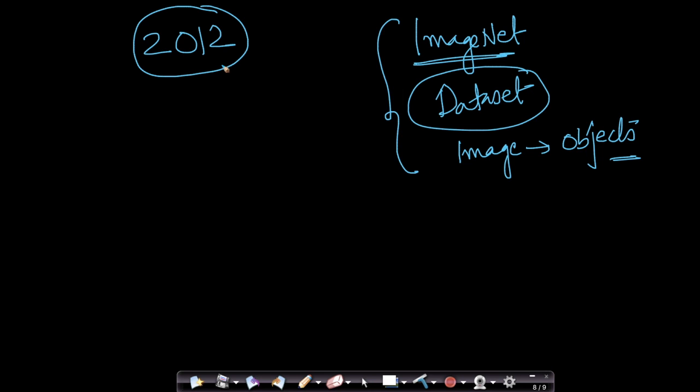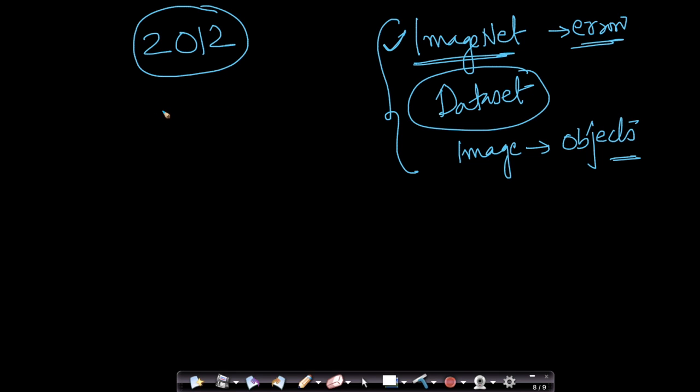Till 2012, people used the existing algorithms. Then in 2012, something massive happened. A phenomenal feat, actually. Every year this ImageNet competition is conducted and they get some error.